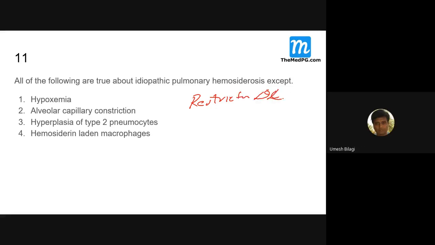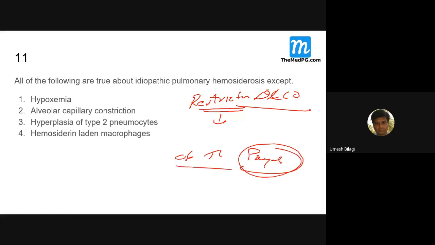DLCO means diffusion of carbon monoxide. Usually it is decreased in restrictive lung diseases, whereas in obstructive lung diseases it is increased except in emphysema. In restrictive lung diseases DLCO is decreased, but with this condition it is increased, because there is hemoglobin inside the alveoli.